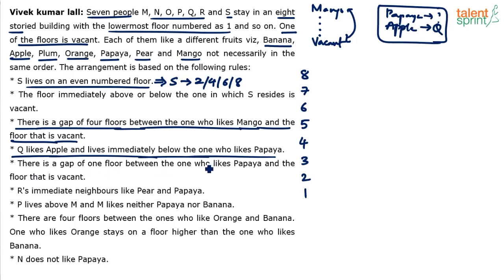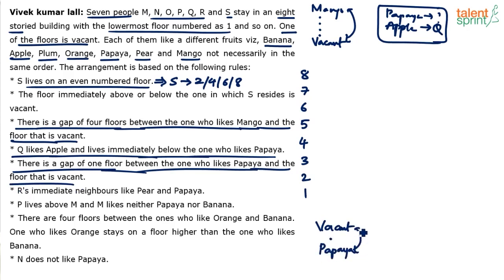There is a gap of 1 floor between the one who likes papaya and the floor that is vacant. So basically it can be like vacant dot papaya. Again, these two can be interchanged, right? It can be vacant dot papaya or papaya dot vacant. R's immediate neighbors like pear and papaya. R is between pear and papaya basically, right? If it is papaya here and this is pear, R would be in between them, right? And these two again can be interchanged. It can be papaya R pear or pear R papaya.